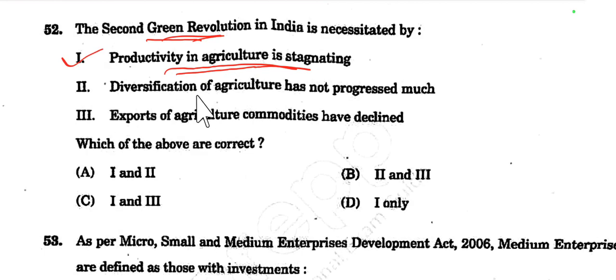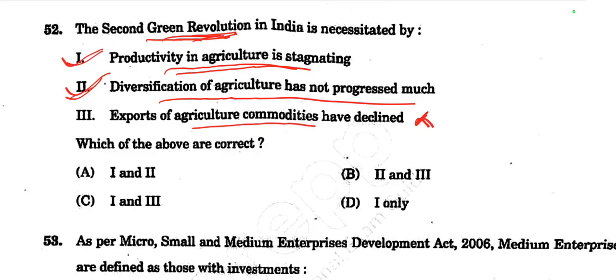So this is true. Then, diversification of agriculture has not progressed much. Yes, it has not progressed much till now, because it only benefits some states and some particular products like rice and wheat. So that's why we need a second green revolution. This is also true. Then, export of agricultural commodities has declined. No, it has not declined, so this is not correct. Only 1 and 2 are correct. So the right option for 52 is option A.